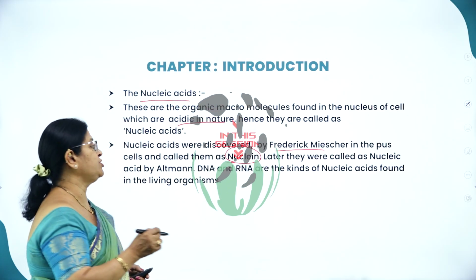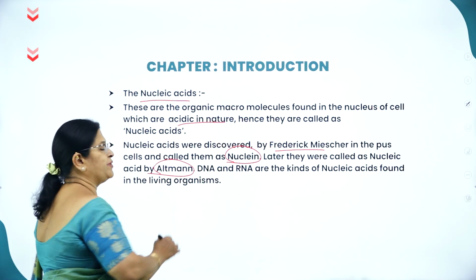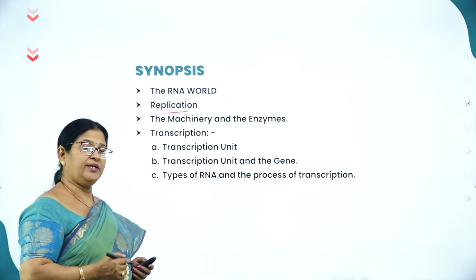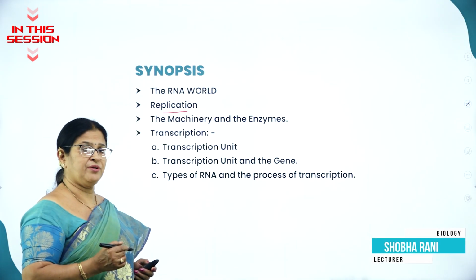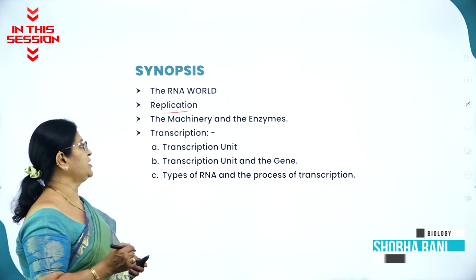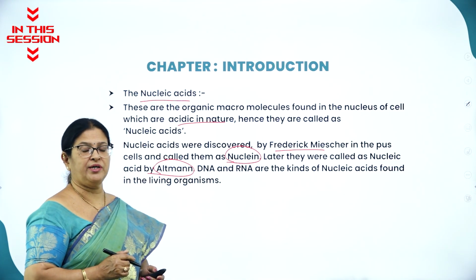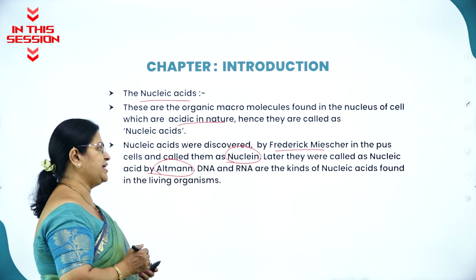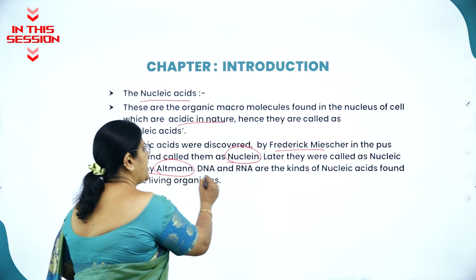Later, they were called nucleic acid by a scientist by name Altman. DNA replication is called semi-conservative DNA replication, as one of the parental strands is retained in the daughter cell. So what are the two very important types of nucleic acids? DNA and RNA are the kinds of nucleic acid.